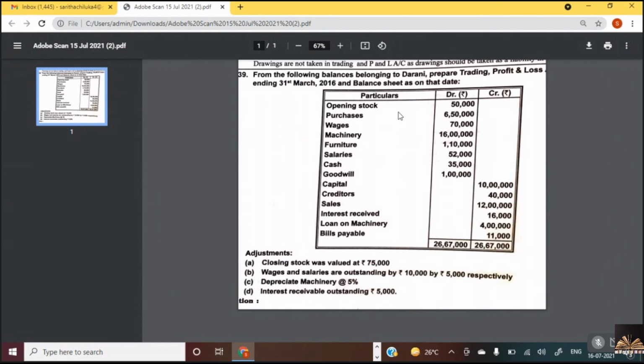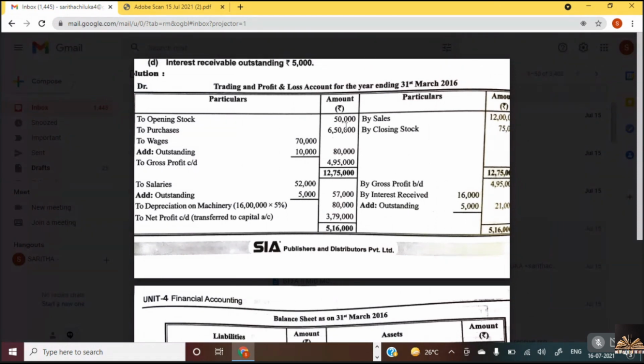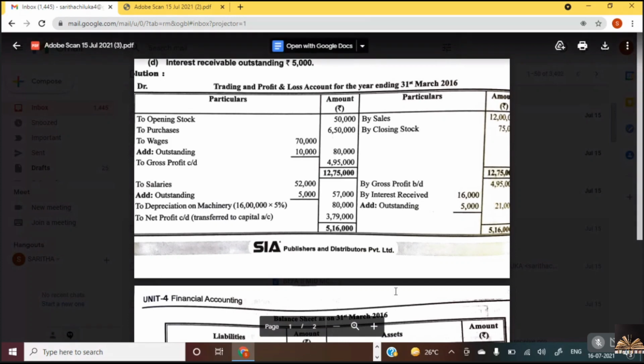So trading account. First divide the page into two columns. See, this is how you need to prepare. Particulars, amount, particulars, amount. You need not have a date. Trading account for the year ending 31st March 2016.